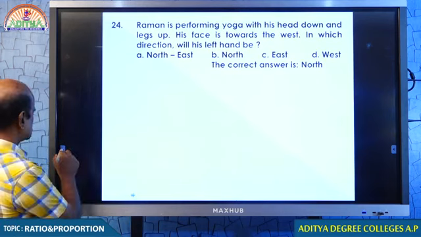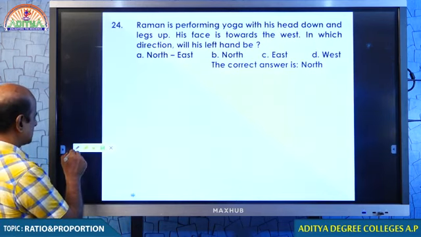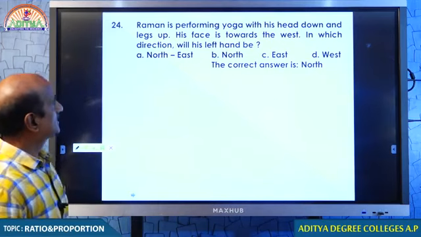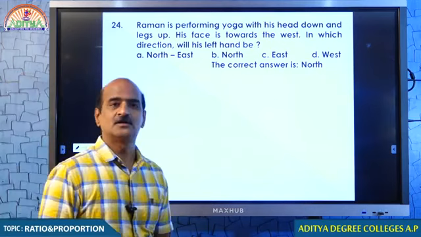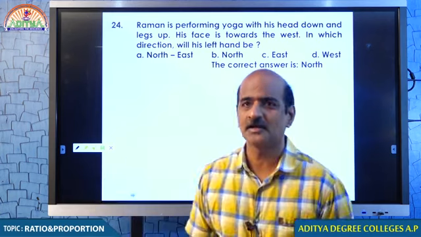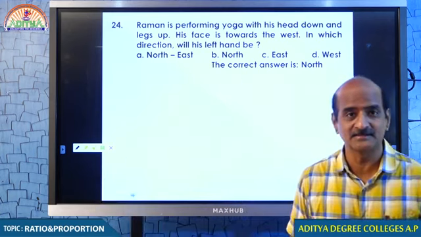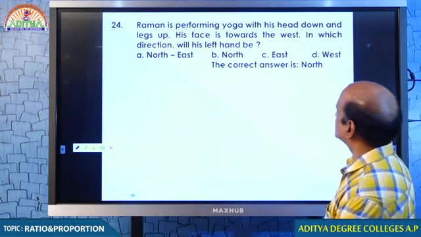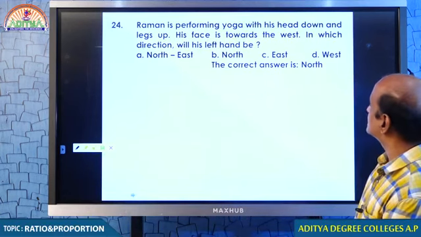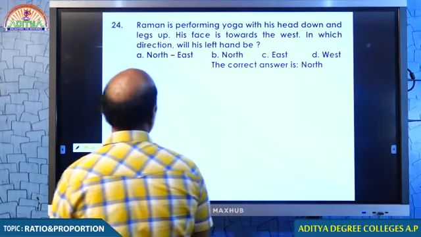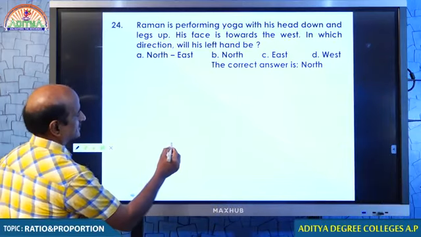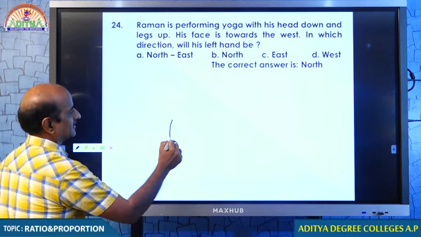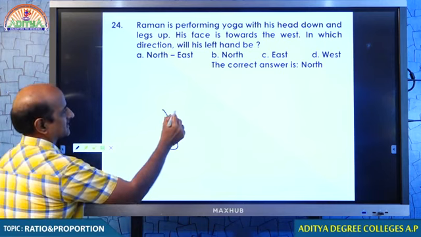You see question number 24, my dear students. Raman is performing yoga with his head down and legs up. This is dangerous yoga, be careful, it should be done right. His face is towards the west. His head is down, I am giving this information to you. This is Raman, and these are the legs.